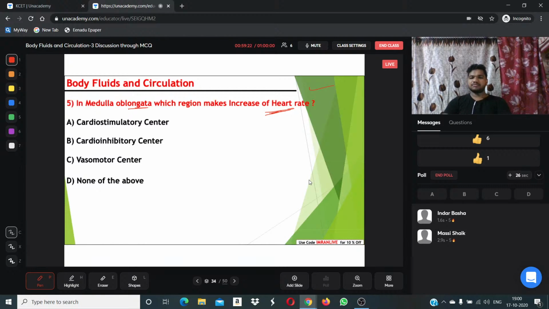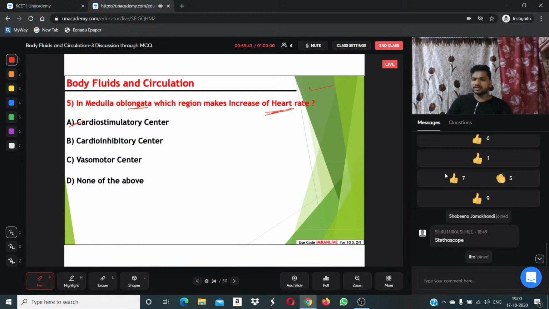These questions that I am showing you on the screen are taken completely from previous NEET exams and Karnataka CET exams only. You can refer to them and see them in the question papers. Yes, it is increased by the cardiostimulatory center of the medulla oblongata region. Right? If you are giving wrong answers, no need to worry.